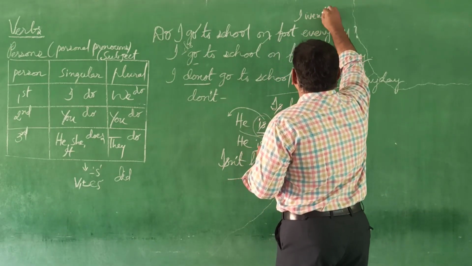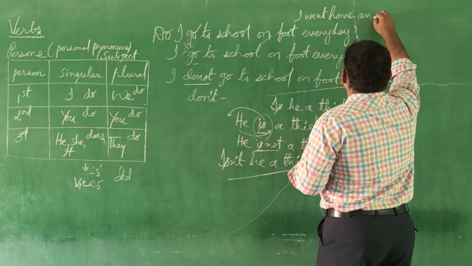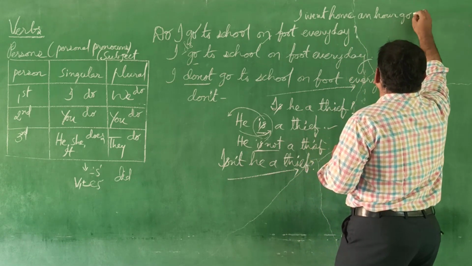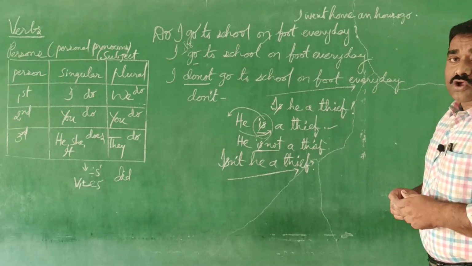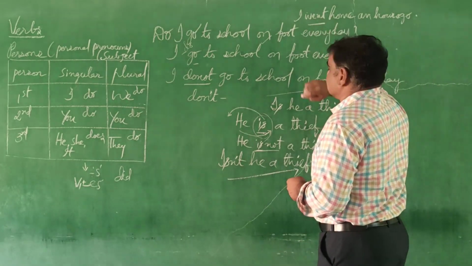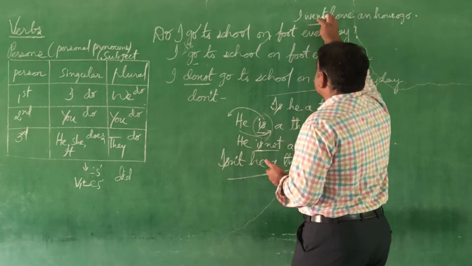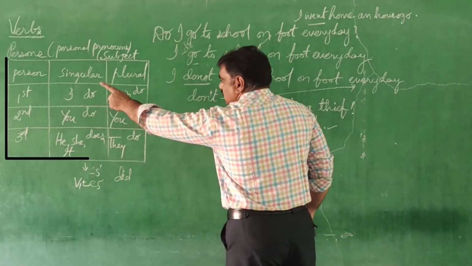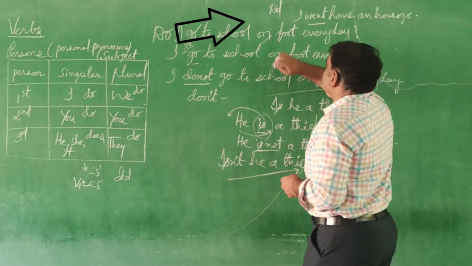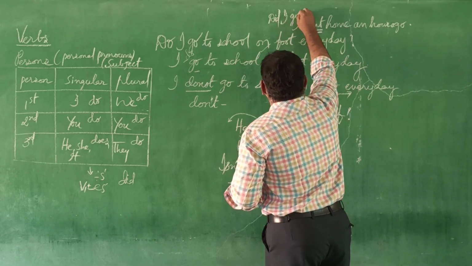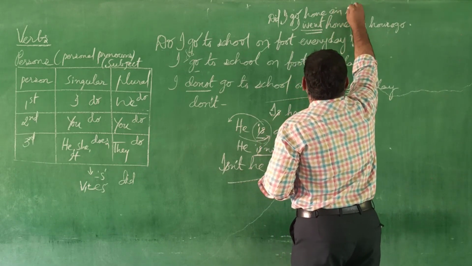I went home an hour ago. This is a sentence in past tense. Now, how to change past tense into its interrogative form? When it is past tense, as I already told you, irrespective of the subject, did is the helping verb. So that did, you should get it from your mind. Did I, then went changes into go. Did I go home an hour ago?